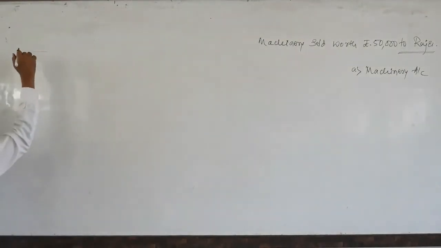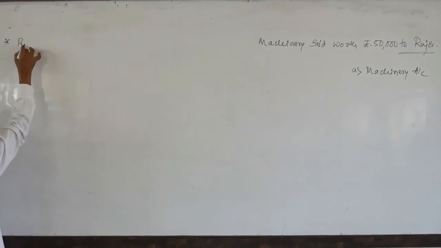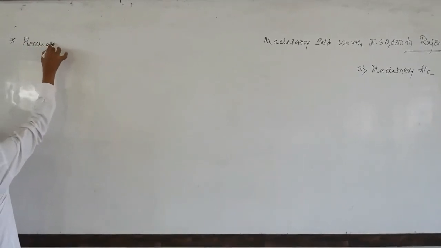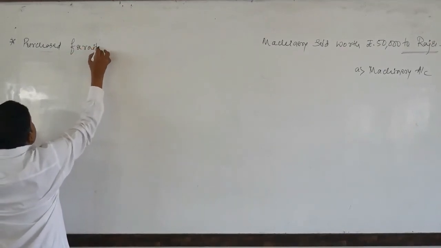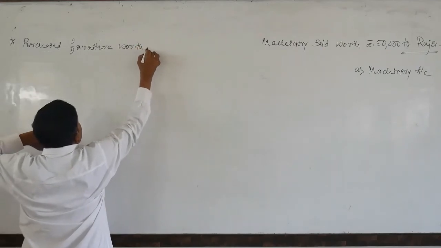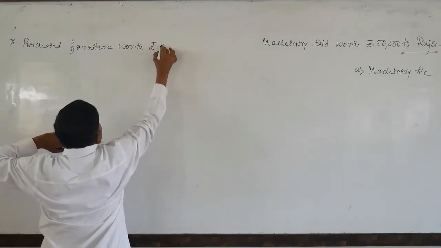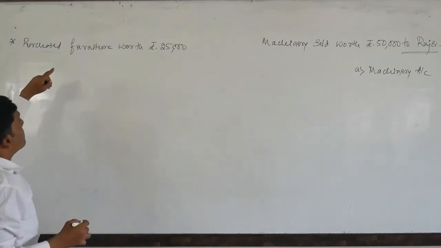Look here. In the earlier example, I have said purchased furniture worth rupees 25,000. We have already worked on this book entry.